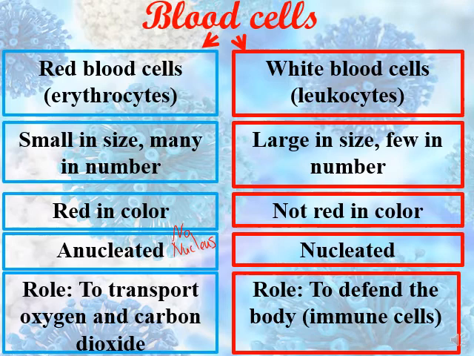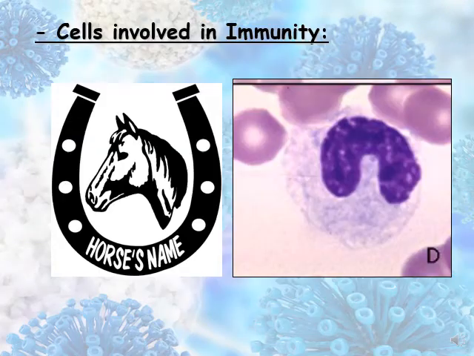Whereas the white blood cells or the leukocytes, they are large in size and they are few in number. They are not red in color, they're nucleated. Their role is to defend the body, and they are the immune cells. So let's talk about the cells involved in immunity.